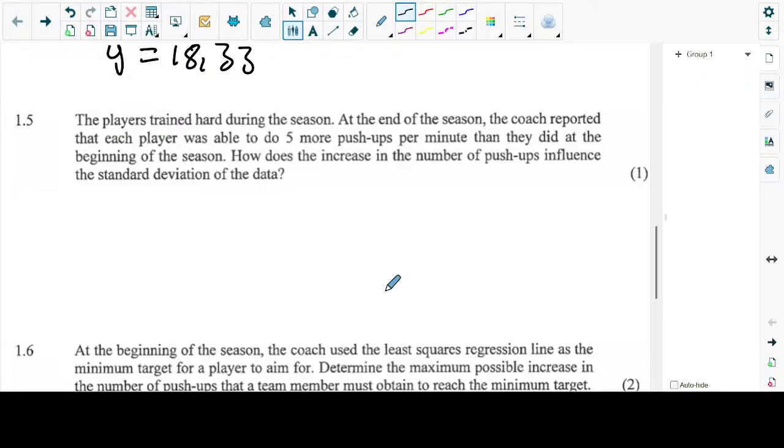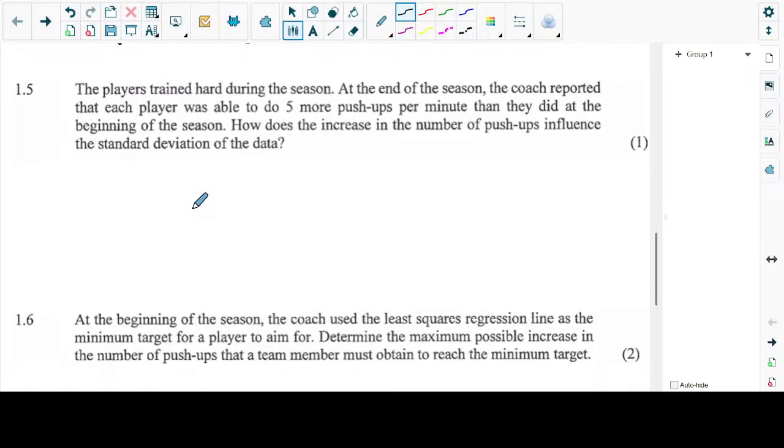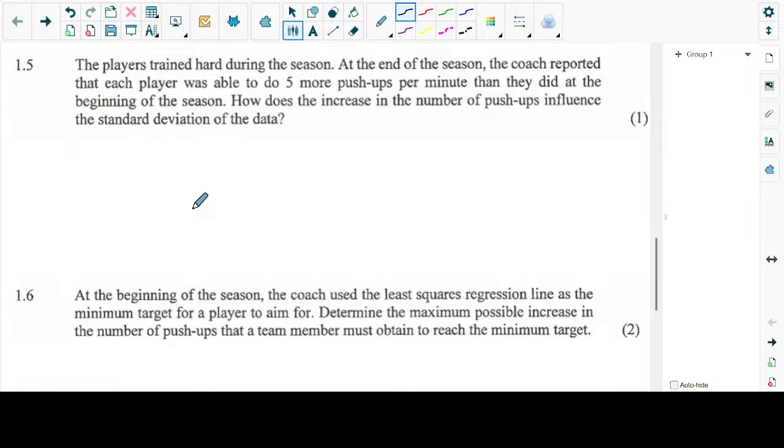With this one here, guys, these questions, they like to ask learners about mean and standard deviation. Now, when we affect each and every value in the data, it can either also be affected by the same number or it can remain the same. Mean is just the average of the data, and standard deviation tells us how spread your data is. If you change each and every value, the spread is still going to be the same. It's not going to change.